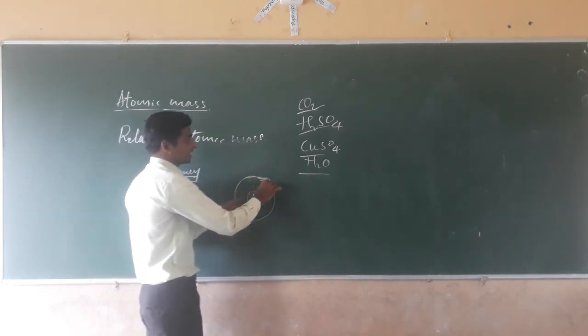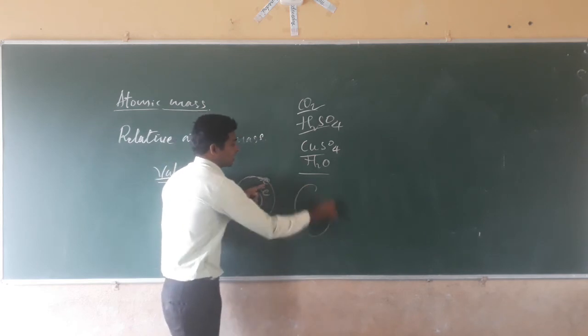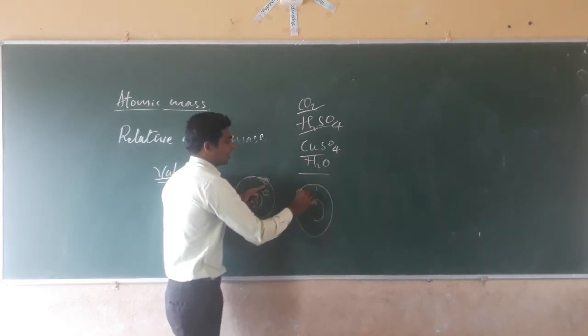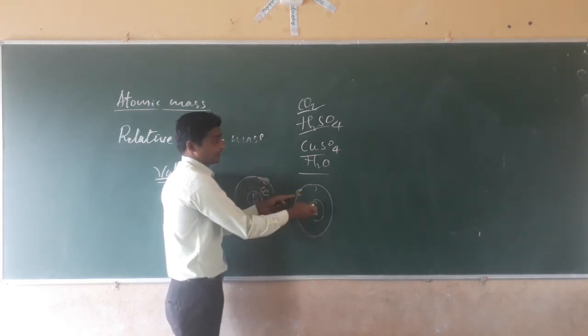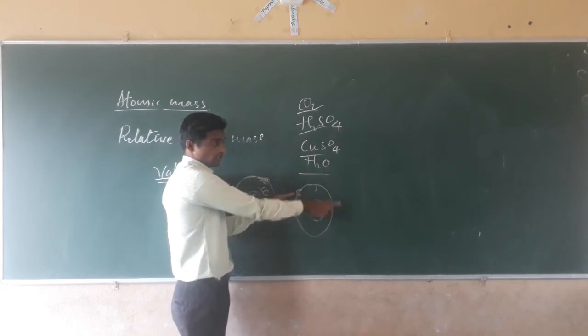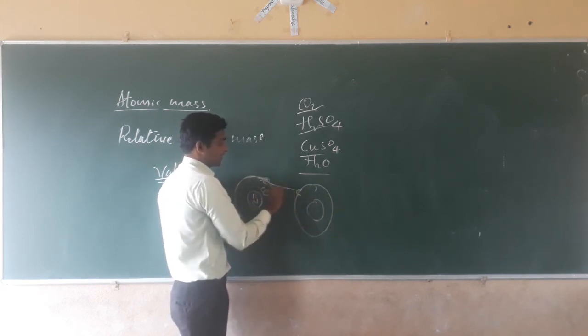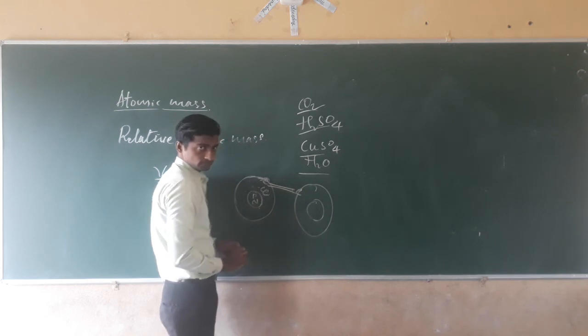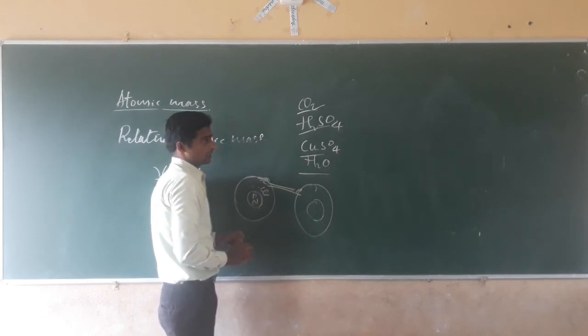These unpaired electrons form a bond with the unpaired electron of another atom on the outermost orbital. They combine and form a compound.